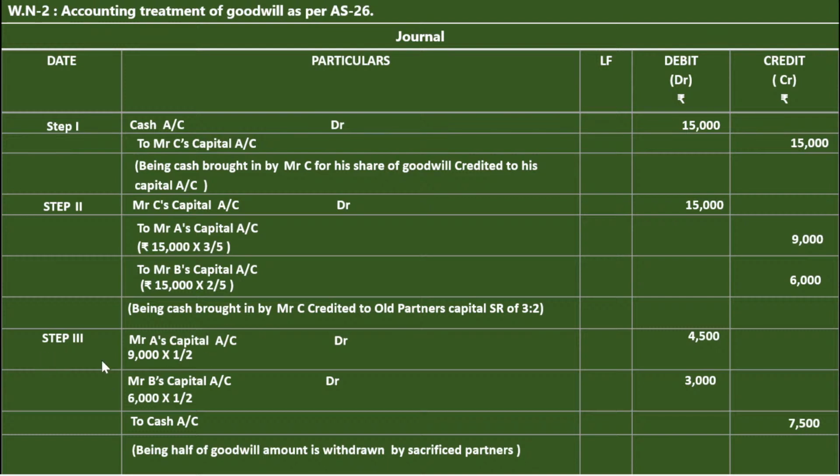Step number 3. When half of the goodwill amount is withdrawn by the partners, they are taking money from the bank or cash. You are writing the entry from the point of view of the partnership firm. So at that time, A's capital account debit, because decrease in the capital, debit. B's capital account debit, decrease in the capital, debit. Cash is an asset account, decrease in the asset, credit. So I explained the entries as per the American accounting system or accounting equation approach, or as per the English or British system. Pause the video and note it down.